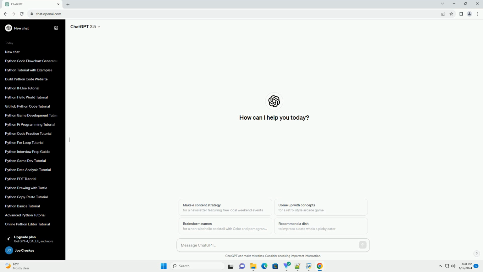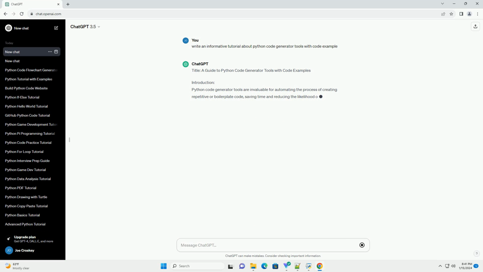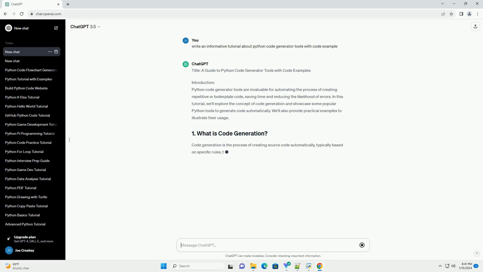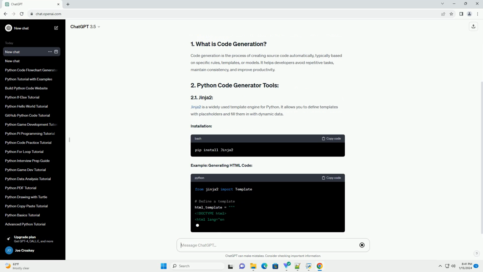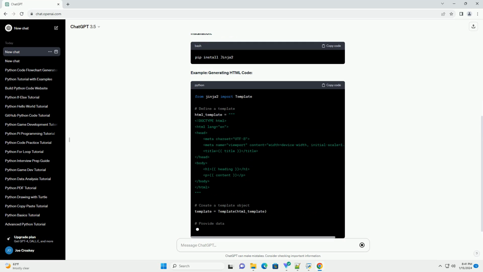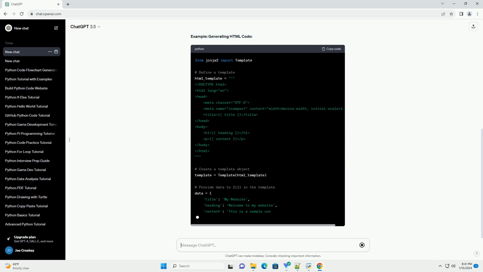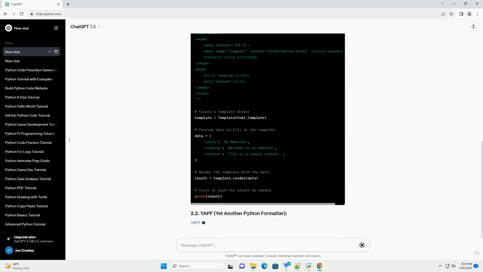Title: A guide to Python code generator tools with code examples. Introduction: Python code generator tools are invaluable for automating the process of creating repetitive or boilerplate code, saving time, and reducing the likelihood of errors. In this tutorial, we'll explore the concept of code generation and showcase some popular Python tools to generate code automatically. We'll also provide practical examples to illustrate their usage.